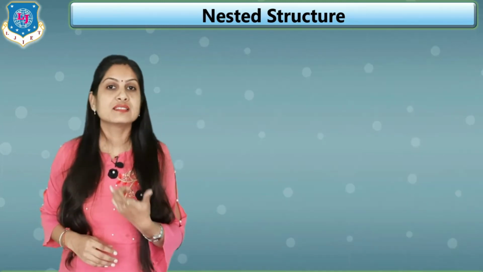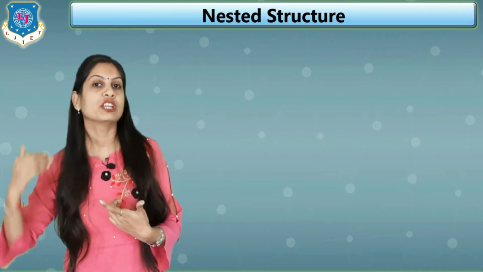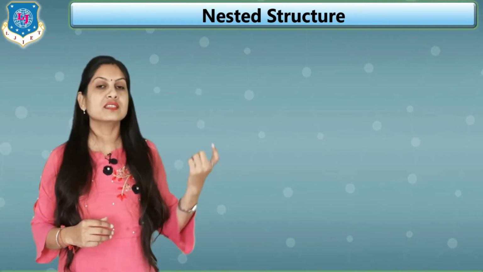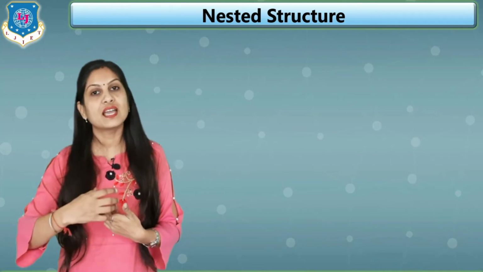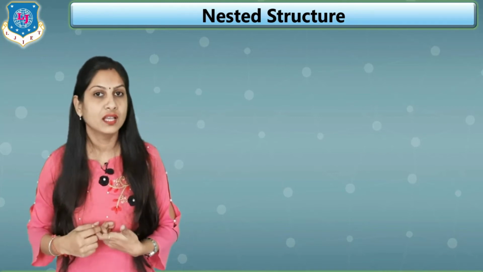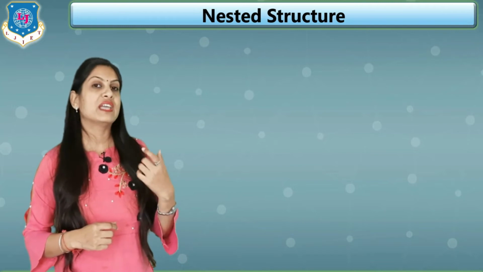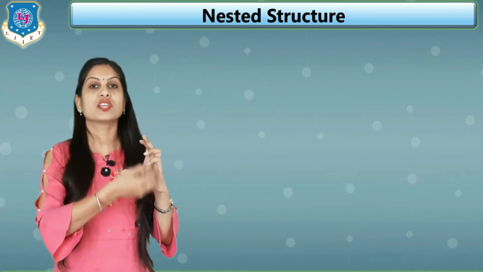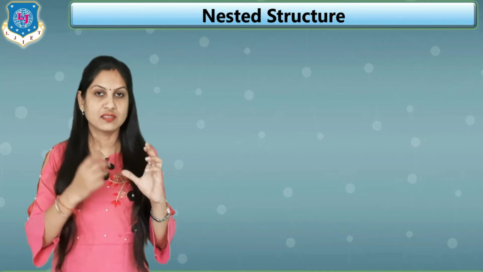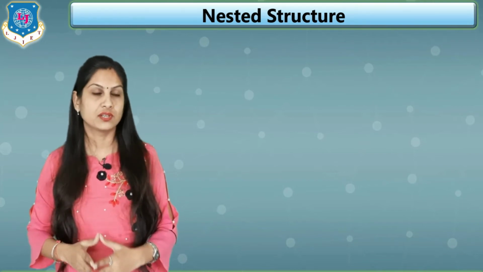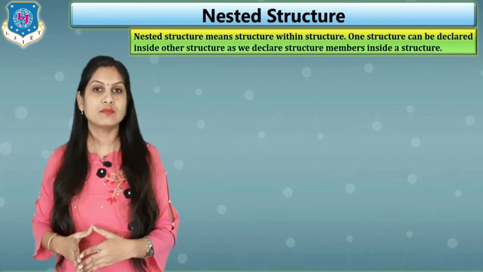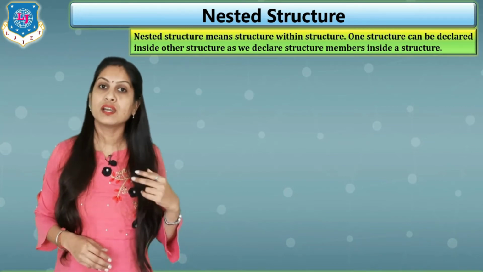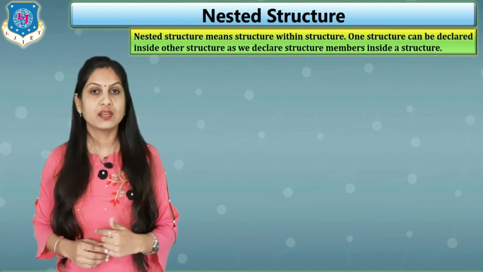So the word nested means what? You have to put inside of it again. Here the title is nested structure, means inside a structure we have to again write a structure, clear. So we can say that one structure is there and inside that structure another structure is our nested structure. Let's see the same example I am considering for a student having roll number, name and birth date, clear. Why?